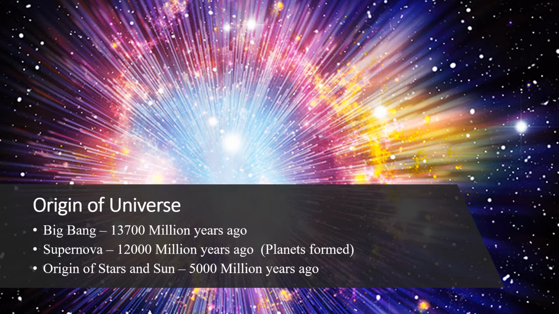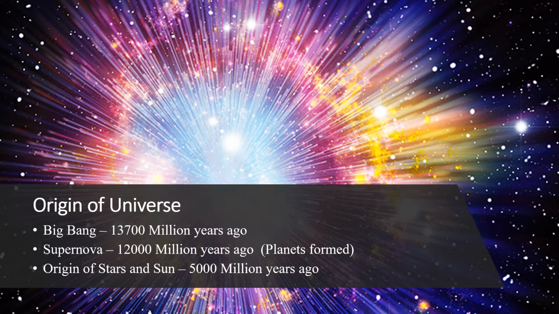And when the singularity exploded, various energy and matter spread in the universe, but not in a uniform manner. It formed various nebulas. Nebula is nothing but a giant ball of helium gases.